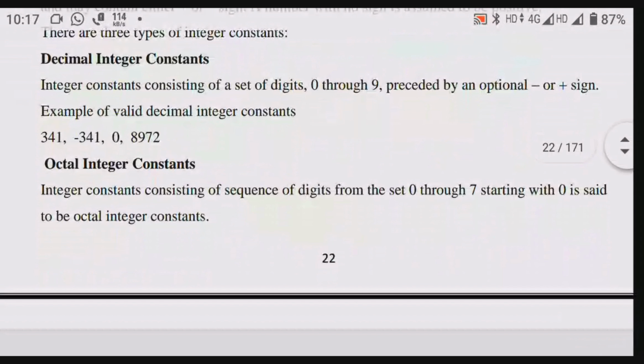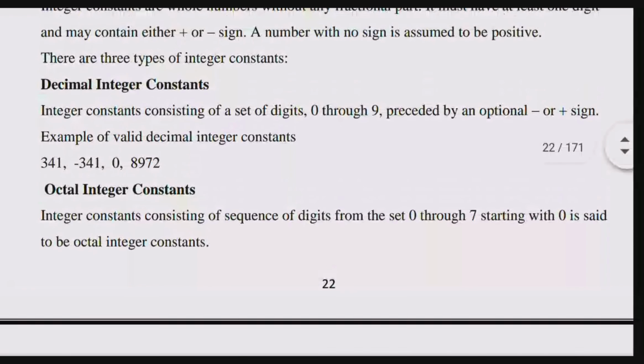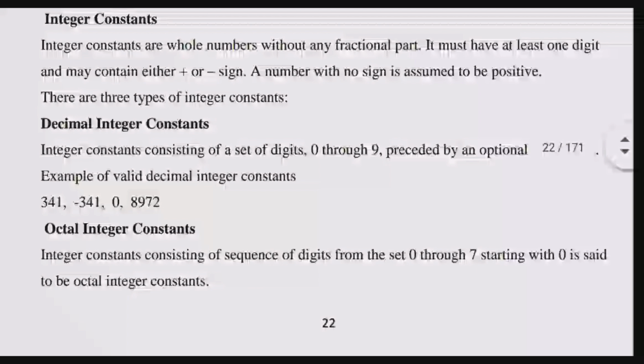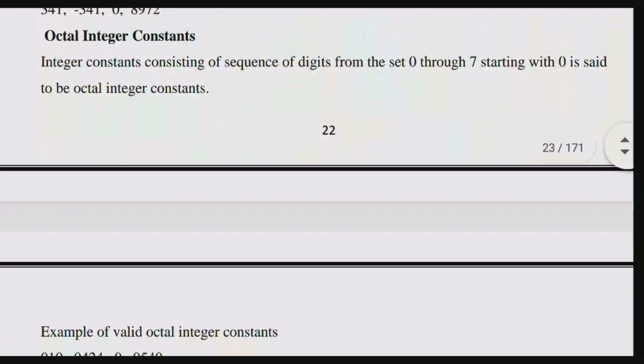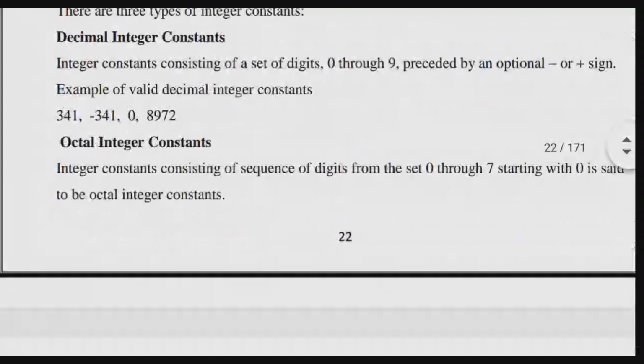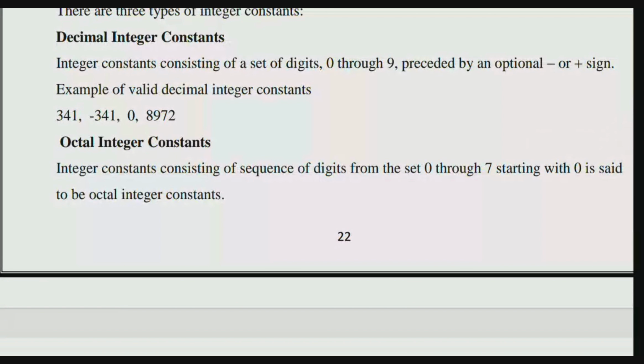After the first one is done, there are three types: decimal, octal, and hexadecimal. The second one is octal. What are octal integer constants?